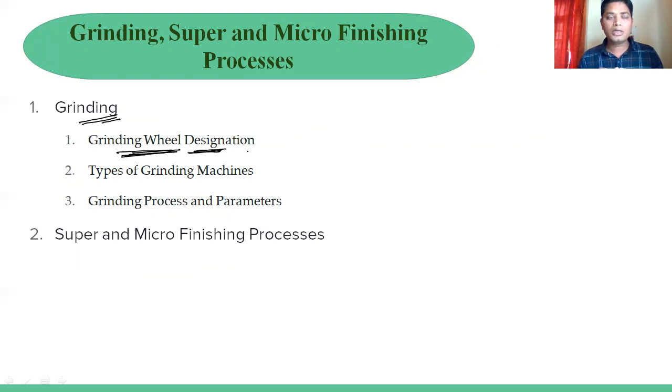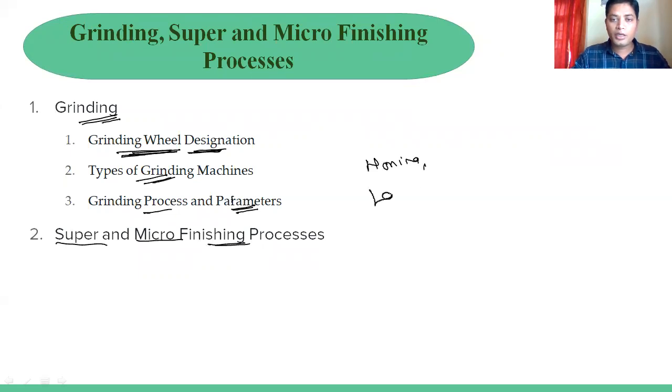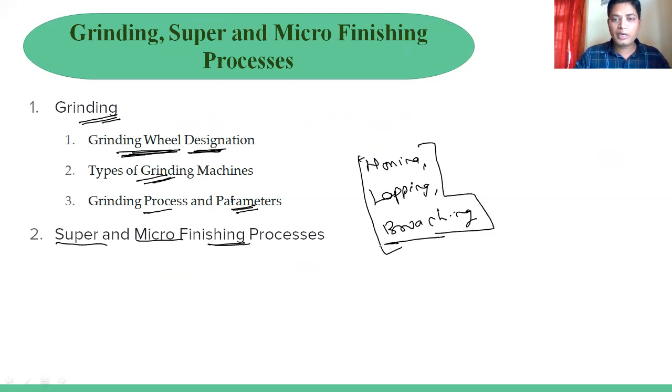So grinding is not limited to finishing itself, but when there is a removal of material, at that time also we can use grinding. So that is very, very important. After that we'll discuss the different types of grinding machines available, and the process parameters at the end. We'll discuss the super and micro finishing processes. Apart from that, we'll discuss honing, lapping, and broaching. Because that is also part of machining, but I have not written it anywhere. So we will discuss it in the miscellaneous part or at the last of this unit.